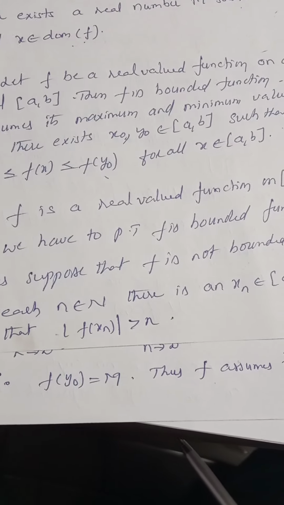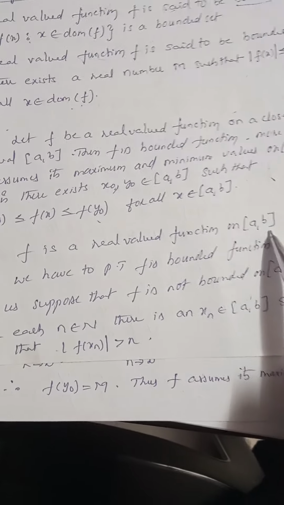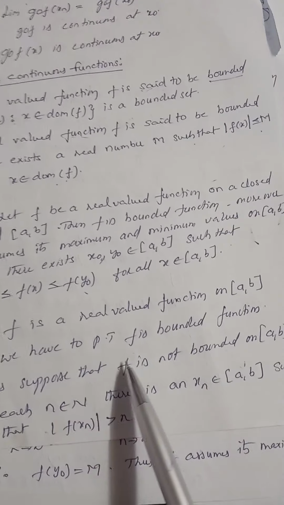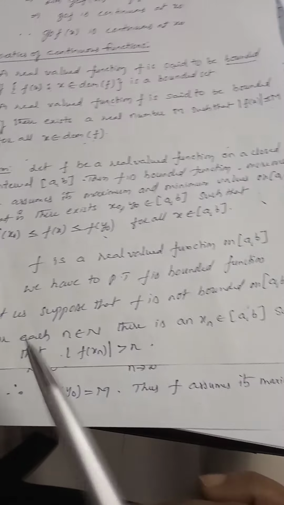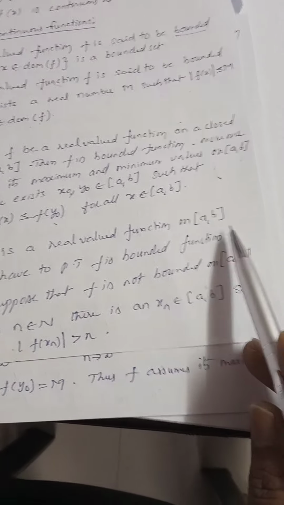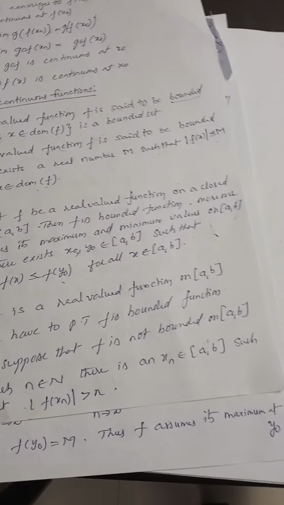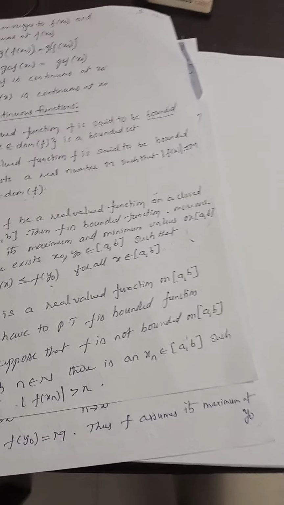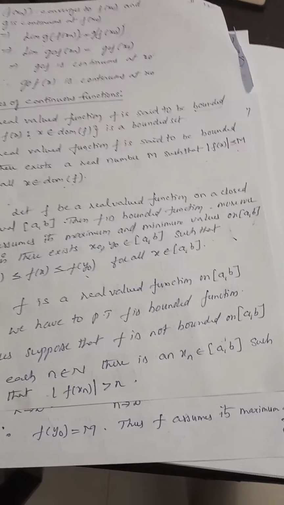Now see, we are writing the given data. What is the given data? F is a real valued function on closed interval a comma b. We have to prove that f is a bounded function. Let us suppose that f is not bounded. Now this we are proving by contradiction. Actually we have to prove that f is bounded. Instead of proving that directly, we are saying that our assumption is f is not bounded.